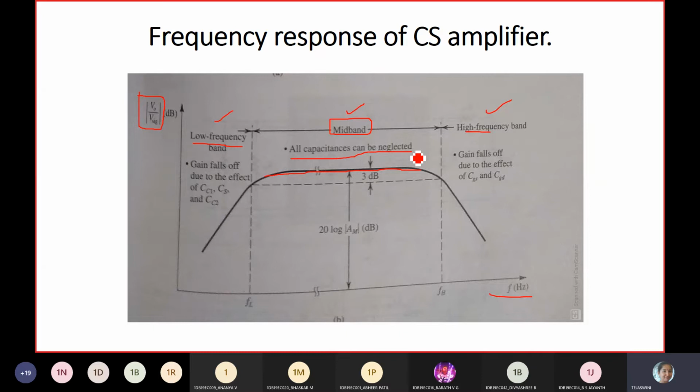Here in the low frequency band, the gain variation is due to the effect of CC1, CC2 and CS, coupling capacitors and bypass capacitor. Similarly, in the high frequency band, the gain falls off due to the effect of CGS and CGD. Do you agree?